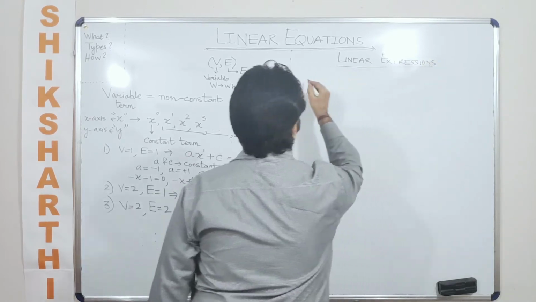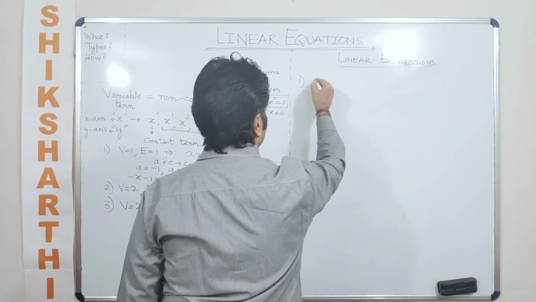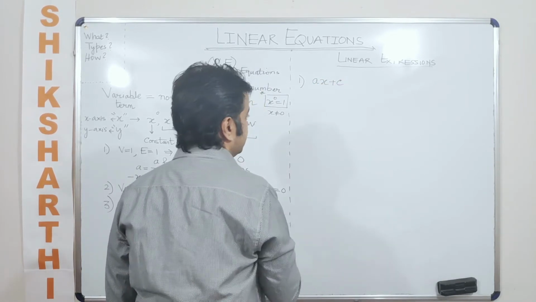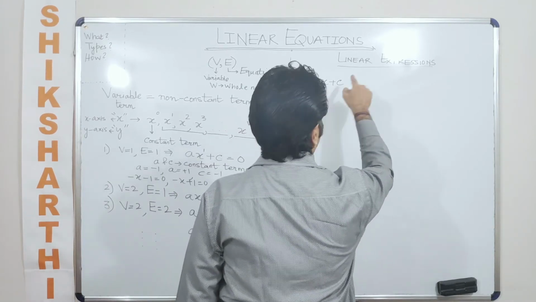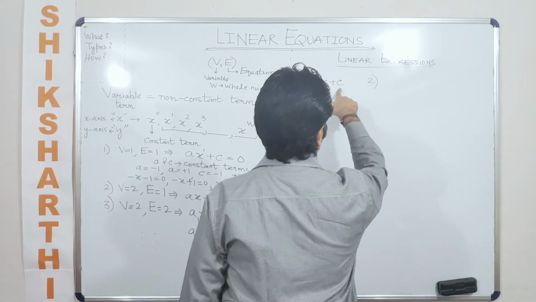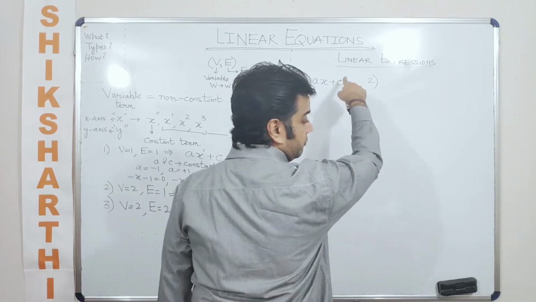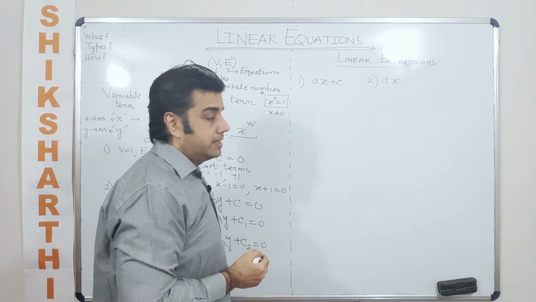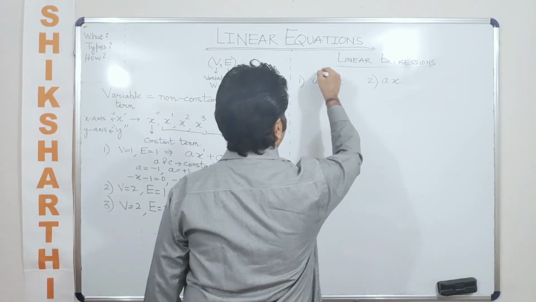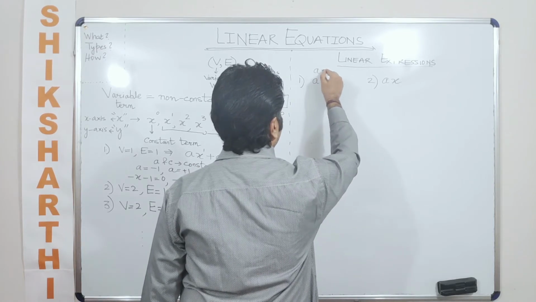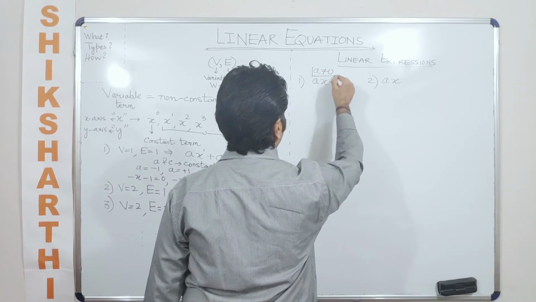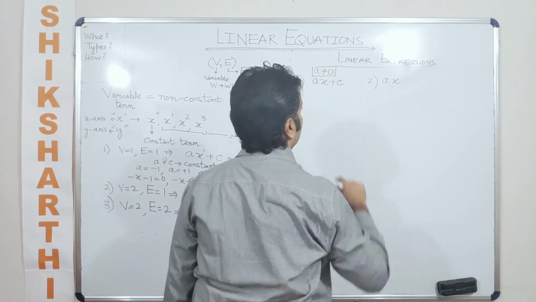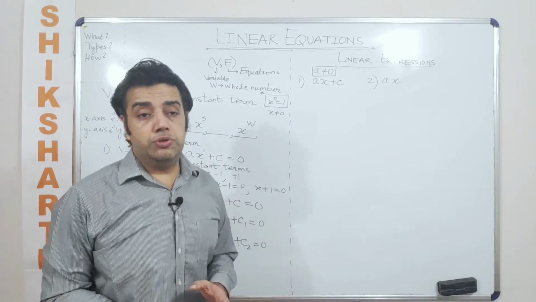Now, taking this discussion to the next level and talking about linear expressions. So, the first expression that I want to write here is, let us say I want to write down ax plus c. Is it a linear expression? Yes. Now, something which is based on this linear expression only, I can say the second linear expression is I can eliminate c. I mean, I can always put c is equal to 0 and I can write it like ax, keeping in mind that in all these cases, I mean the cases that I am going to write after this, a is a non-zero number value. That means except for 0, a can be anything.